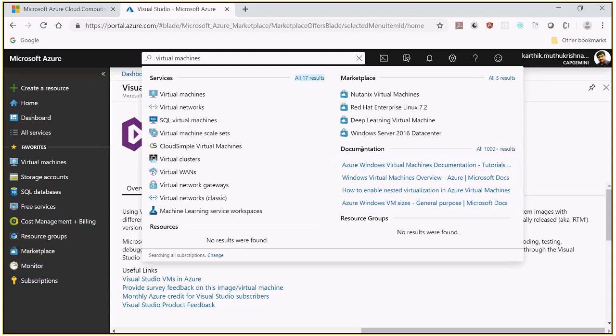In the documentation, you can see there is a lot of documentation related to that keyword. Almost 1000+ results are there related to virtual machines. That's why I said it is the best service provider, because their documentation is awesome. You can search for anything and learn everything on your own by using this search option.